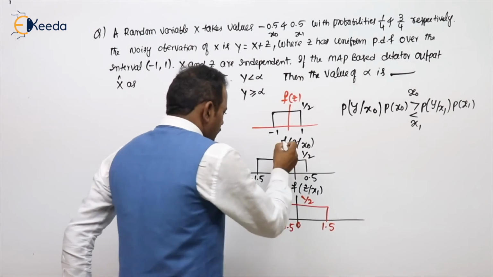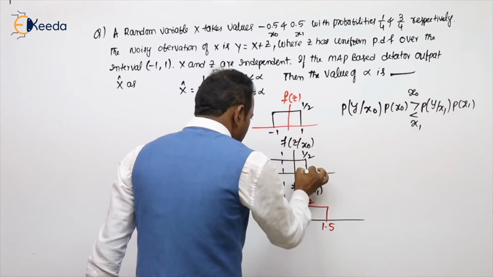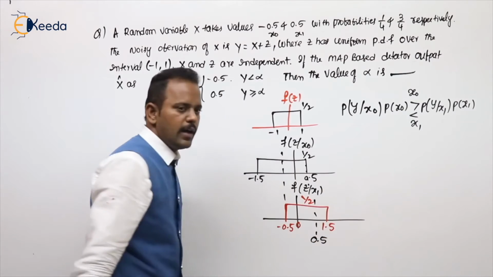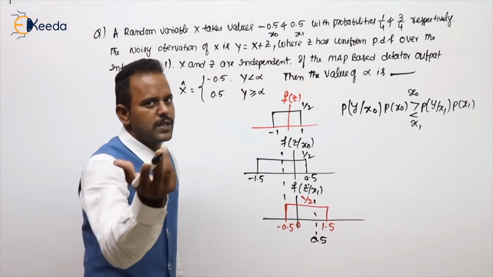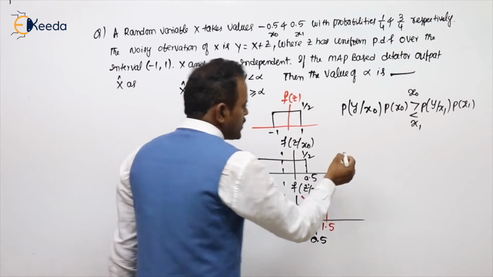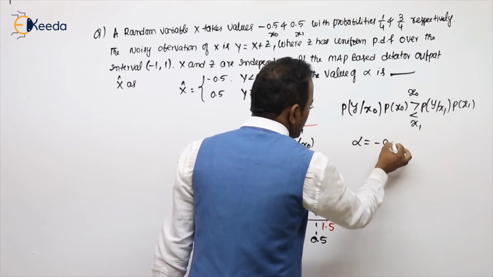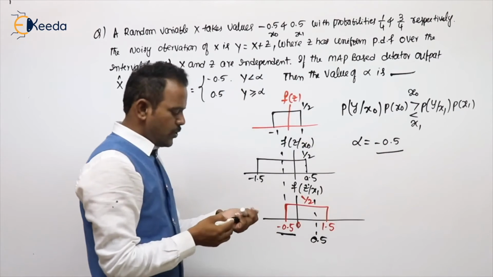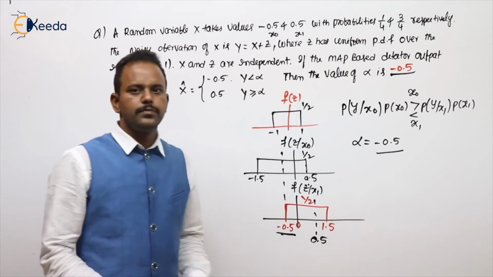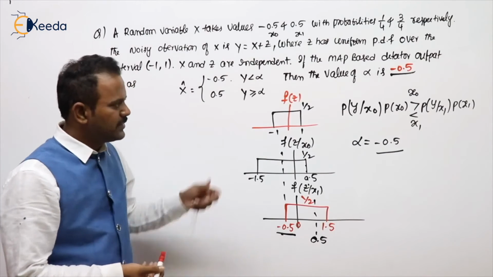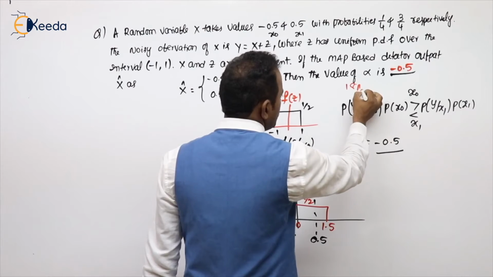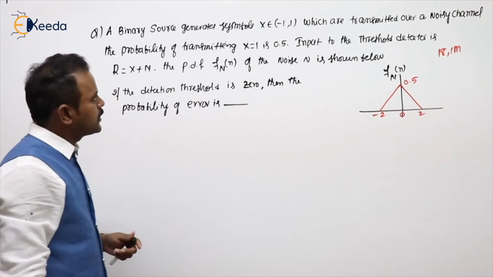Now, as we saw in the previous problem also, where does the optimum threshold lie? Optimum threshold means the one that gives the minimum bit error rate. Then the optimum threshold will lie at minus 0.5. So that alpha value should be minus 0.5. So you need to type minus 0.5 here. Got my point? A simple question asked in GATE 2018 for 2 marks. See the next problem.